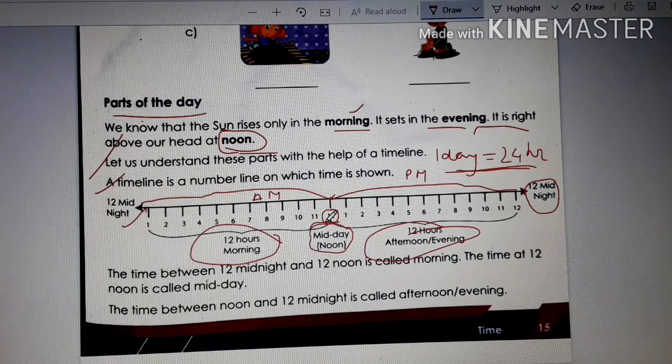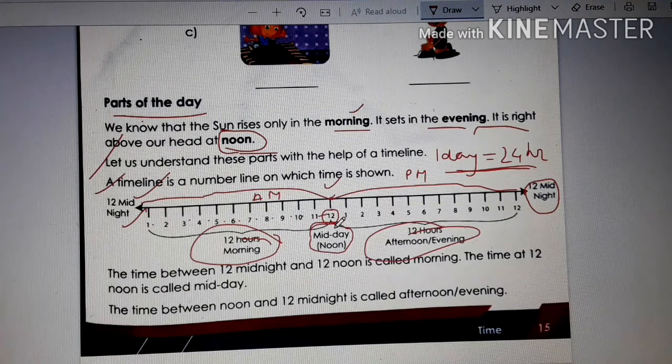Clear? So you see children, from 12 midnight to 12 noon, how many hours are there? 12 hours, isn't it? You see, 1, 2, 3, 4, 5, 6, 7, 8, 9, 10, 11, 12. So there are 12 hours. So children, the time between midnight and noon is your morning time. And how long does it remain? It is 12 hours. Morning is 12 hours.